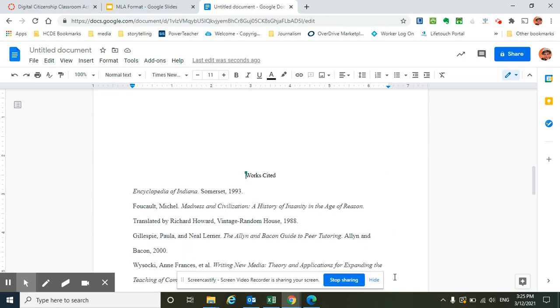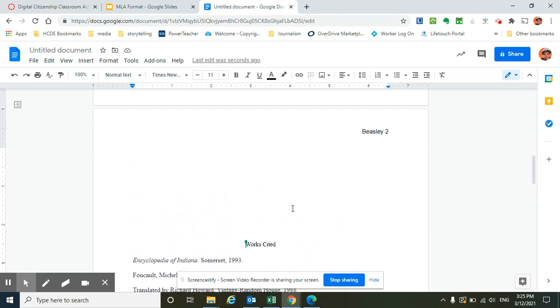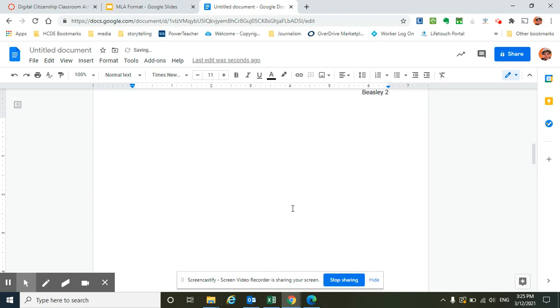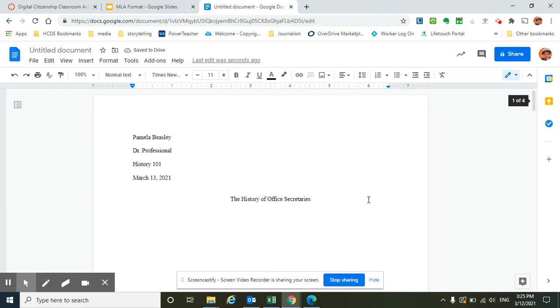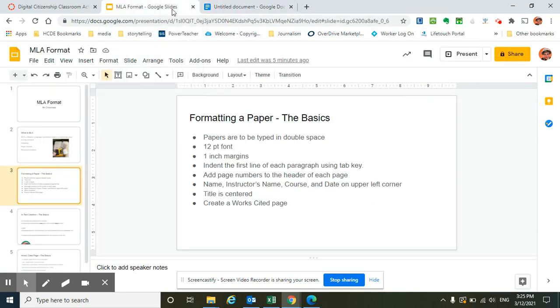And you'll see, go down another page. It did it for all of my pages. Okay, cool. So that is our page number.